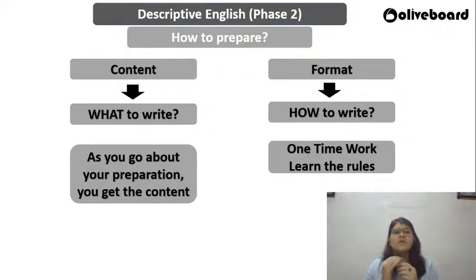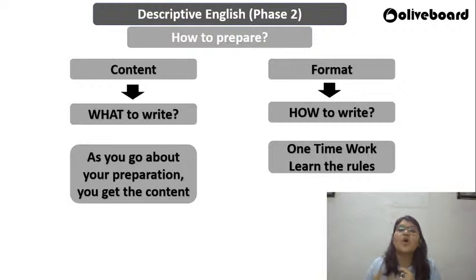Now, overall, let me brief you regarding how to prepare for the descriptive English paper. Always understand one important aspect, guys. As soon as I say descriptive English paper, there are two areas that should come to your mind. One is the content part, and the other is the format part. When I say content, it is what you need to write. Format is how you need to write. So there are just two questions that you need to answer: one is what, and the other is how.